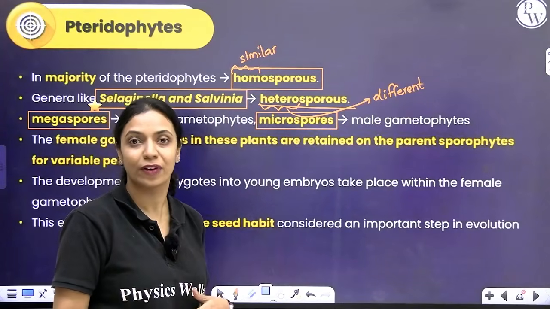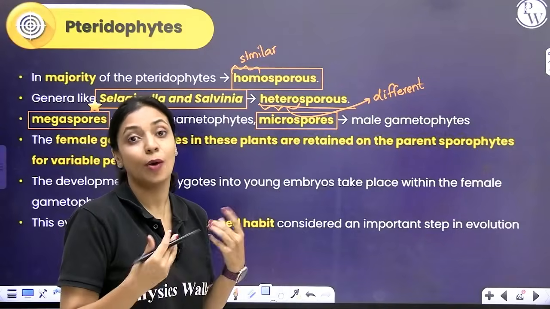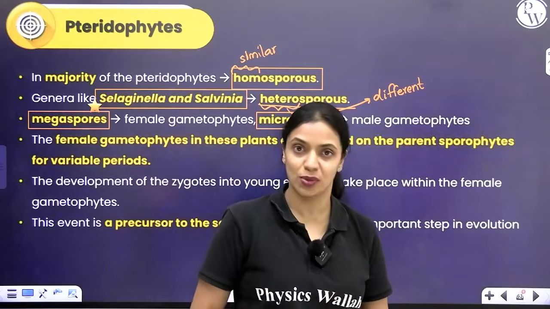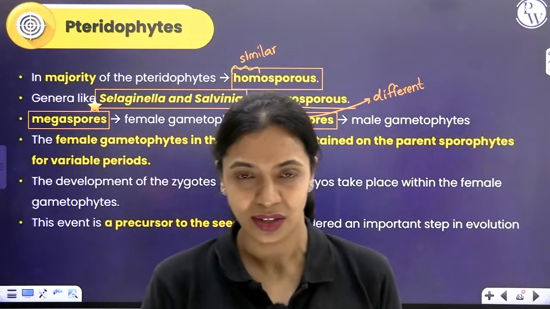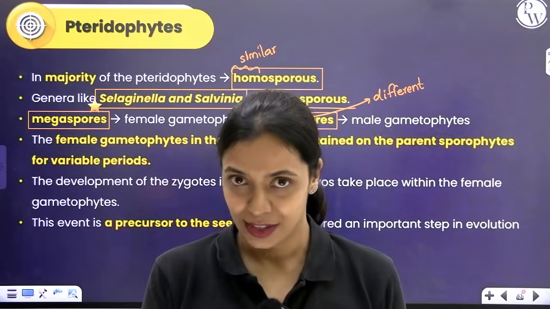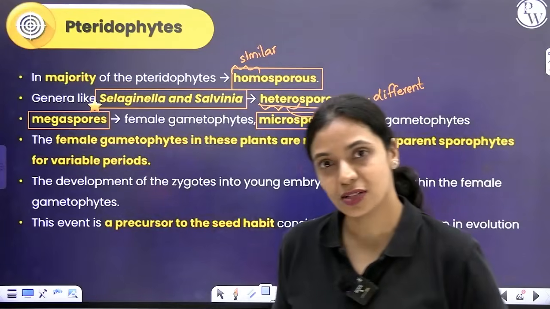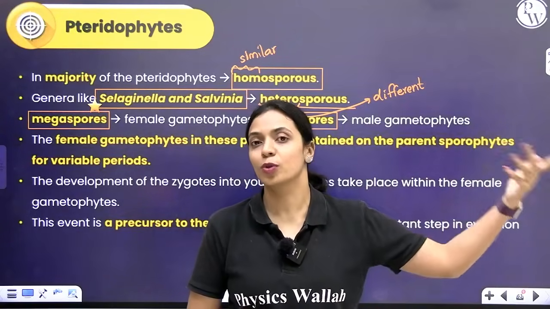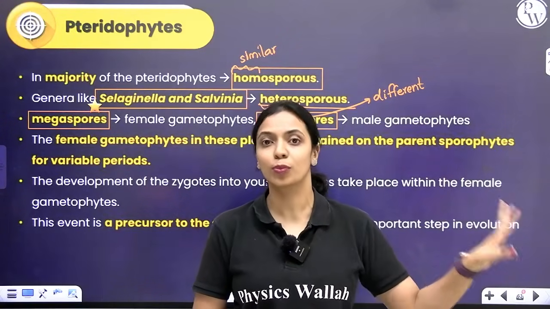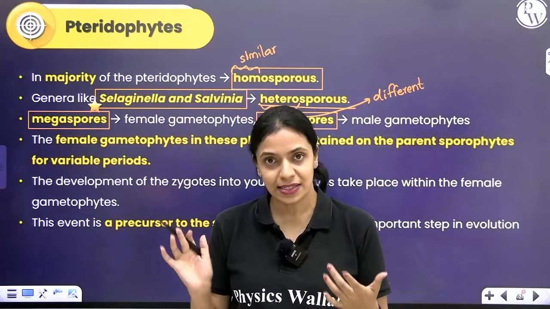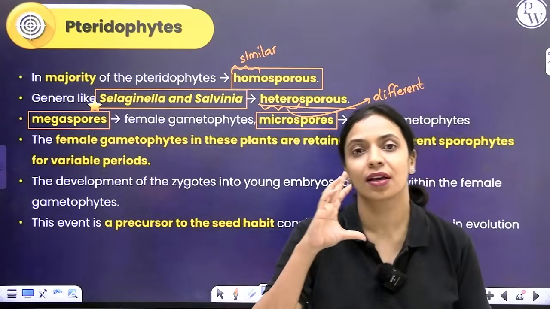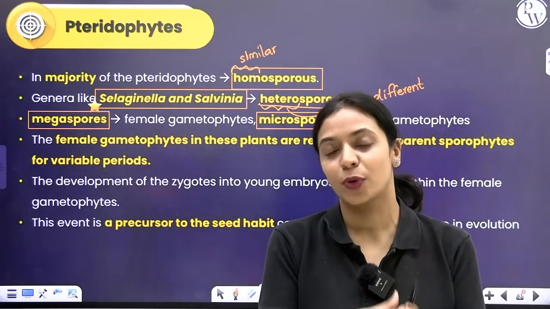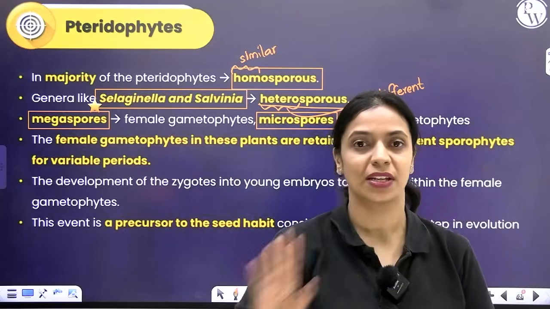I already told you that gametophytes may be dioecious. It depends on how many types of spores are produced. Whichever species are heterosporous, like Selaginella and Salvinia, this is very important in the context of how plants evolved. Up until this point, we saw that plants will not produce seeds. Even in pteridophytes, seeds will not form. But gymnosperms and angiosperms do produce seeds. They are seeded plants, right? So you can see here, these heterosporous pteridophytes are acting like a link in evolution, and through these heterosporous pteridophytes, seeded plants like gymnosperms and angiosperms have evolved.